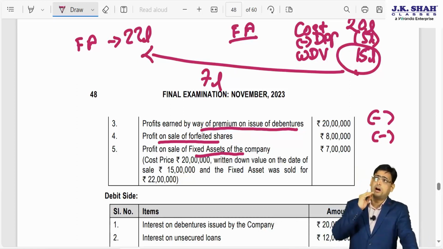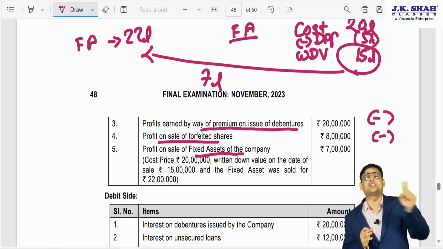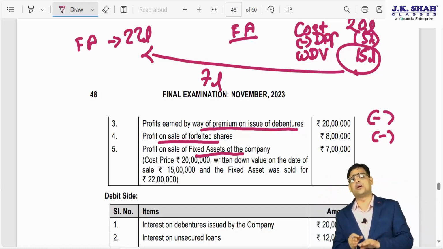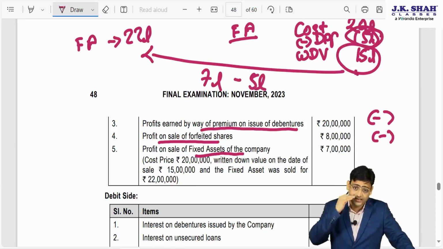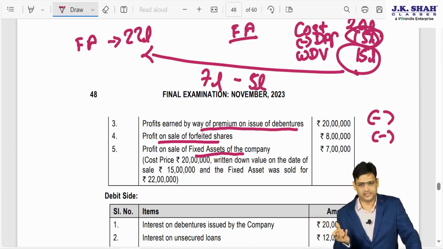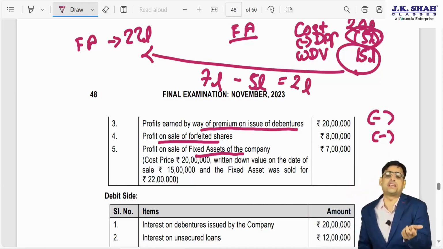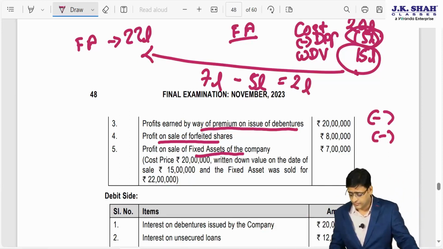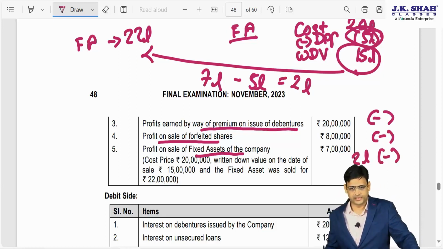Anything, a difference between WDV and cost is nothing but the reversal of depreciation, and reversal of depreciation is business income. So out of this 7 lakhs, 5 lakhs is reversal of depreciation, which is a business income. So you have to take that as an income, but whatever is above the cost cannot be your business income. So that amount you cannot take as a business income. So that 2 lakhs will not be treated as a business income. So you have to reduce this 2 lakh value. I hope it is clear.